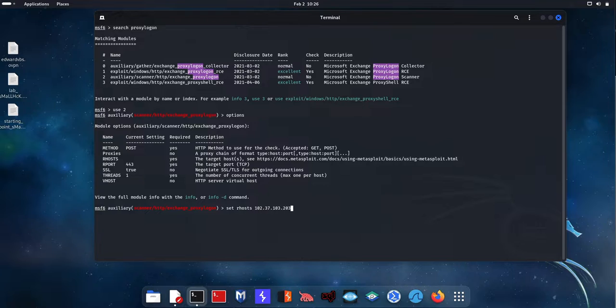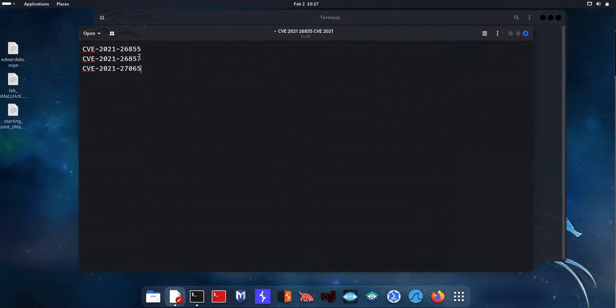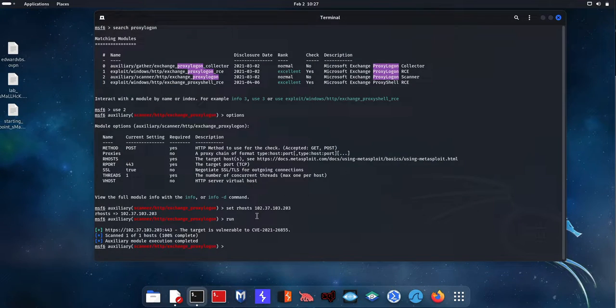This Exchange server is running Exchange 2019 RTM. It is not patched at all. It is vulnerable to many attacks, as you'll see in upcoming videos as well. So once I type in the command set RHOSTS and the IP address, I can now type in run and press enter. And what we can see is the vulnerability that I spoke about, 26855, which was the first one. It comes up and it says that the target is vulnerable to the CVE. Perfect.